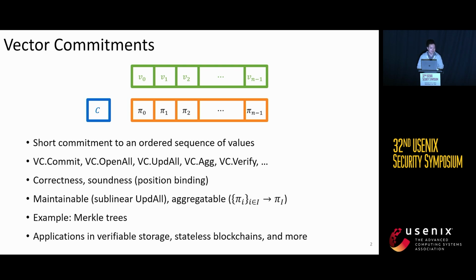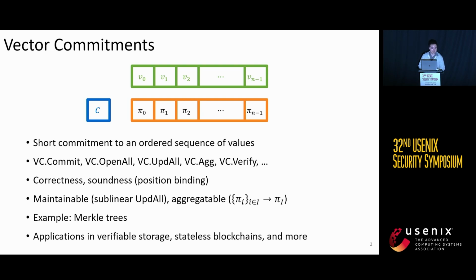A Merkle tree is actually one kind of vector commitment. Here the digest is the Merkle root. The open all algorithm is just to compute all the hashes in the Merkle tree, and update all is just to recompute the hashes on the path from the root to the leaf. So of course, Merkle trees are maintainable since the update all algorithm takes just O(log n) time. And I'm not saying that Merkle trees are not aggregatable, but it seems that without SNARKs or similar arguments, we cannot do aggregation efficiently.